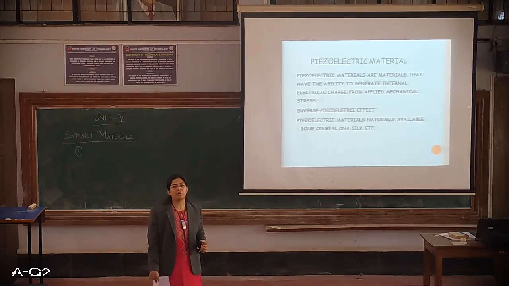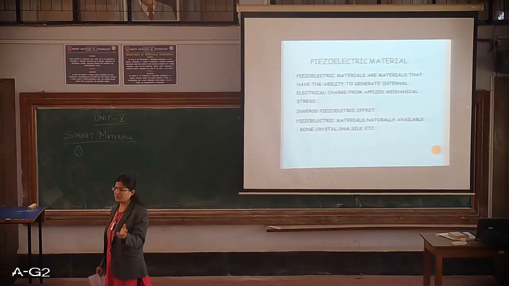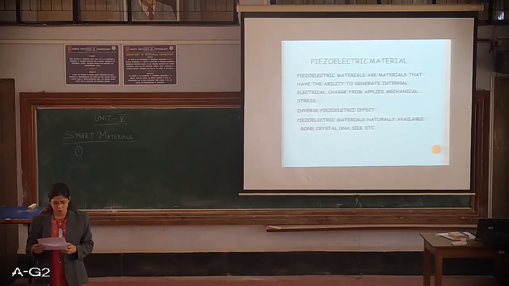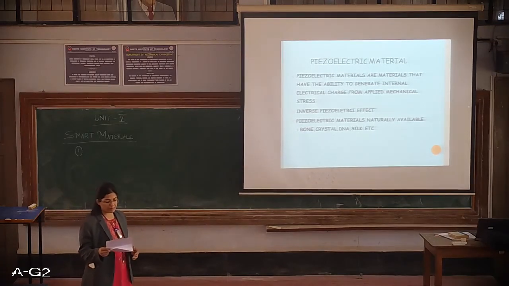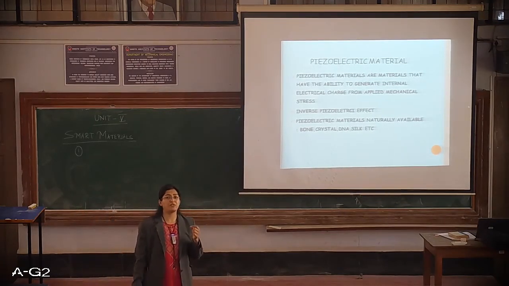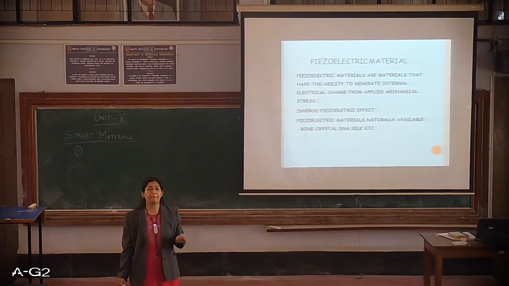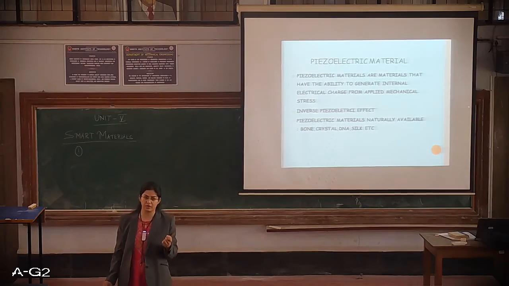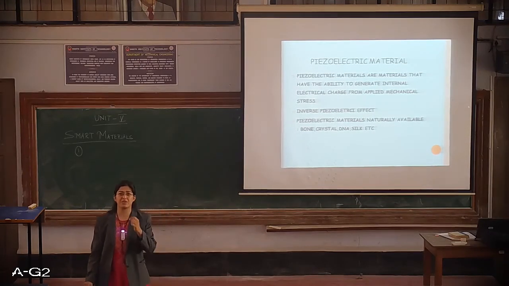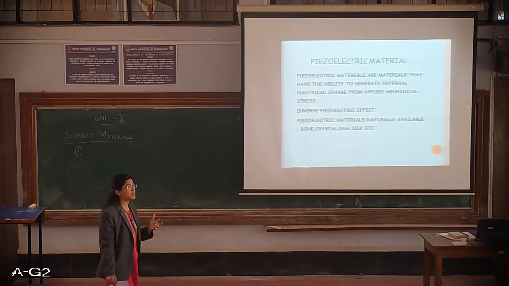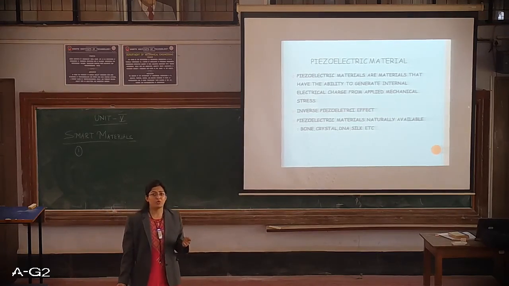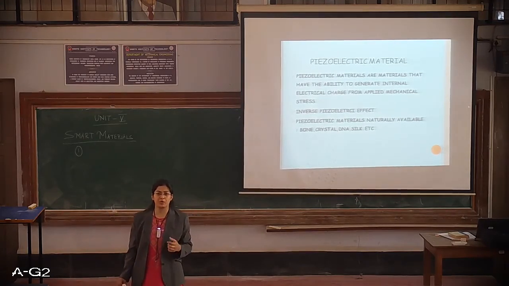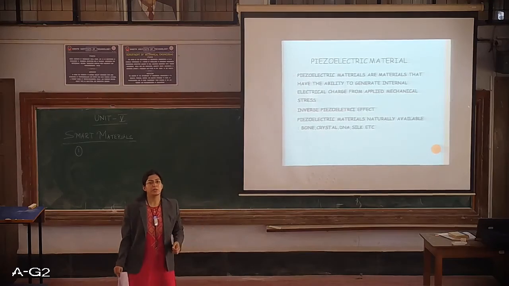These are some of the applications of smart materials. Also, it can be used for biomedical applications, like stents that are used during some surgeries for heart problems. It is used in dentistry.